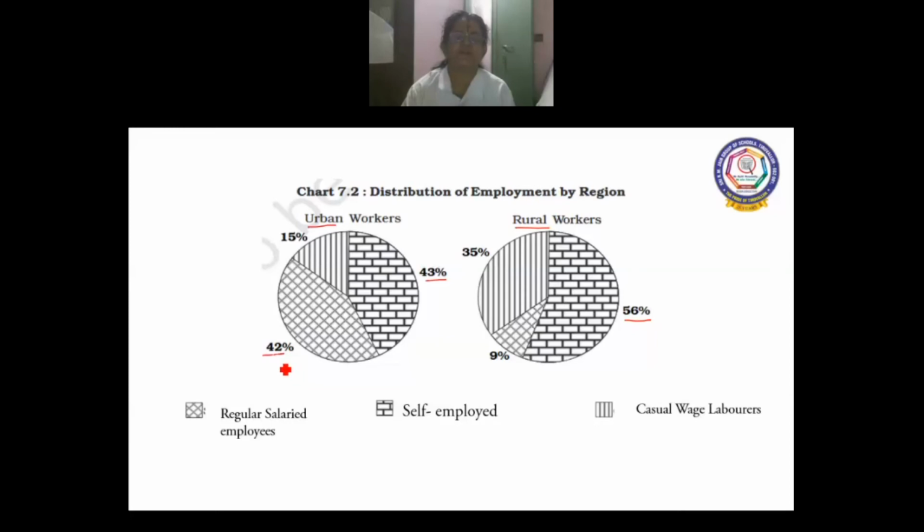So more urban workers are engaged in salaried jobs than rural workers. For rural workers, it is only 9%. You know very well in urban areas there are more industries.